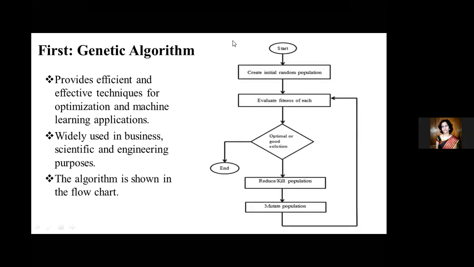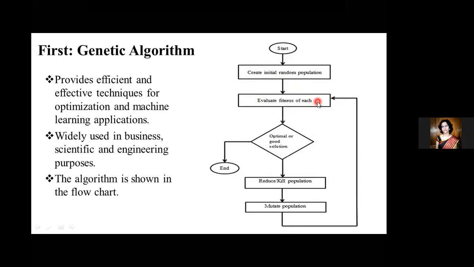So here we have the flow chart of the genetic algorithm. First we start, and then we create some initial random population. Later we find the fitness of each population or solution set, which depends on the question.